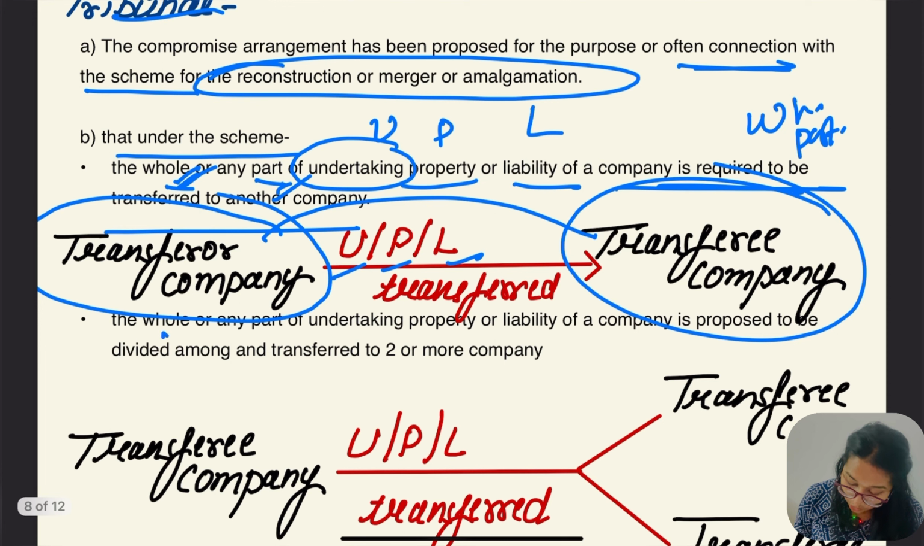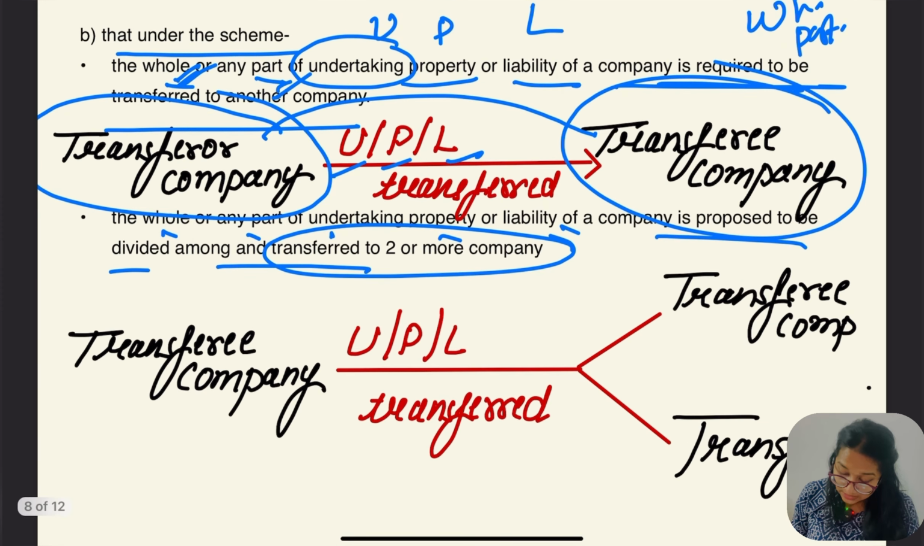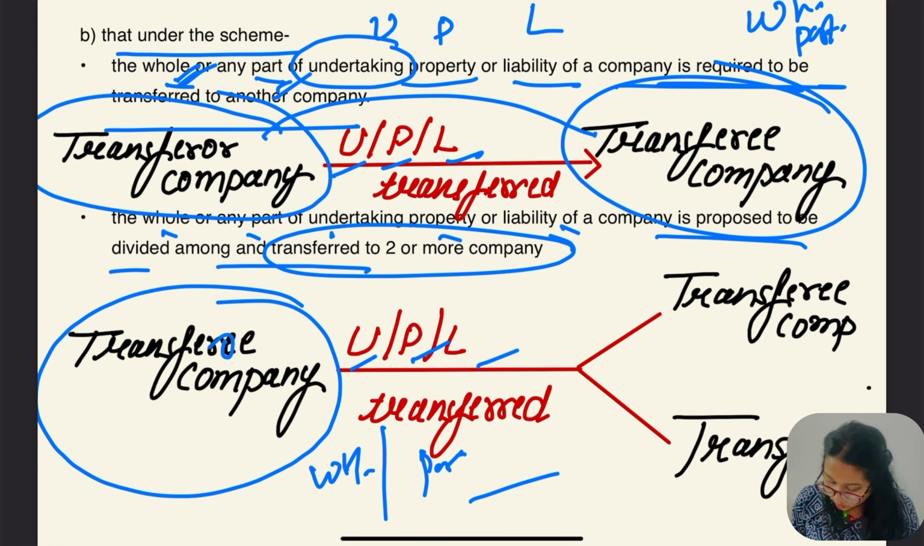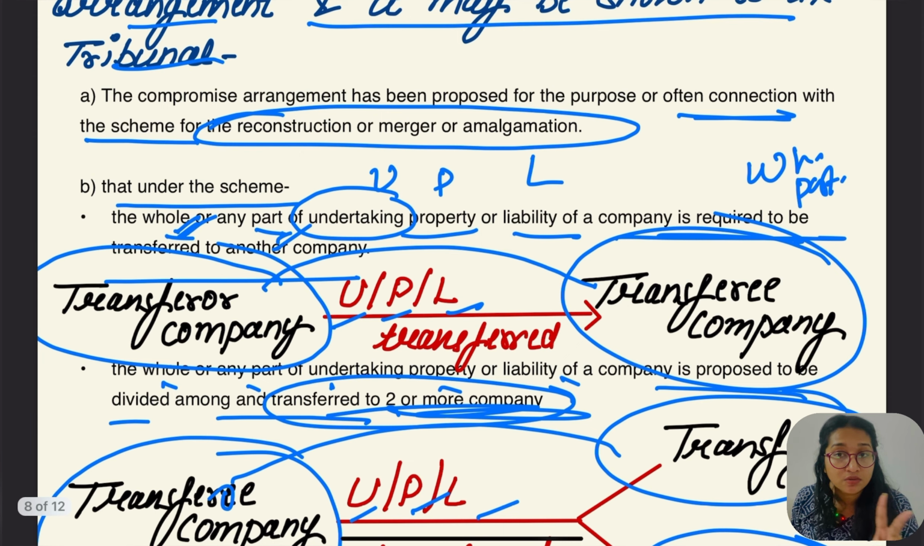Again, the whole or any part of the undertaking, property, liability of a company may be proposed to be divided among or transferred to two or more companies, which means there is more than one transferee company. So either wholly or partially it is transferred from the transferor company to the transferee companies. They are talking about two or more companies, so at least there should be two transferee companies.